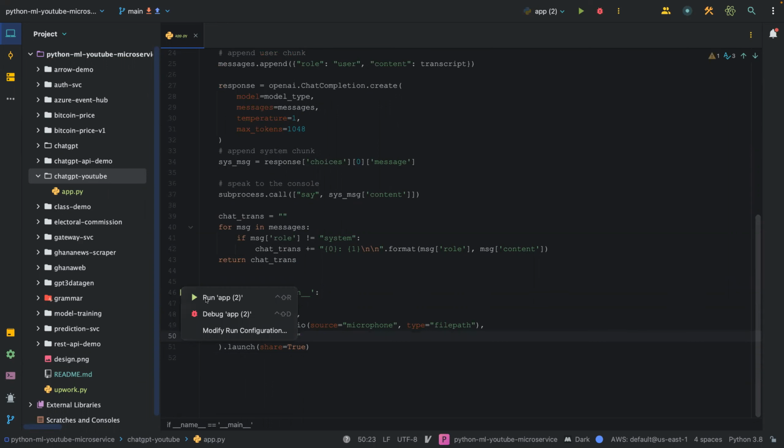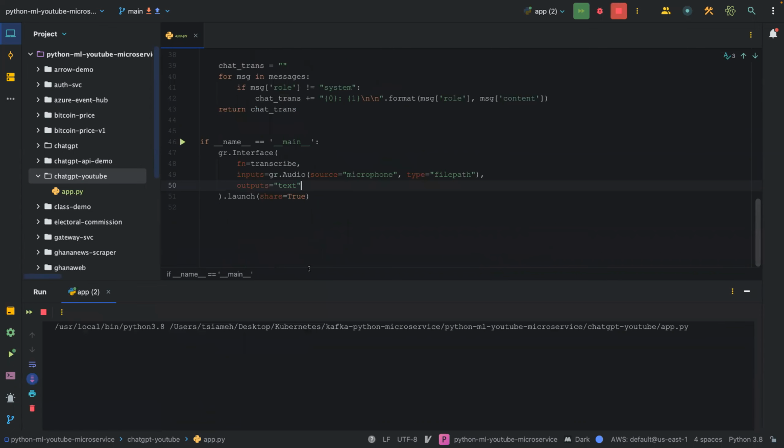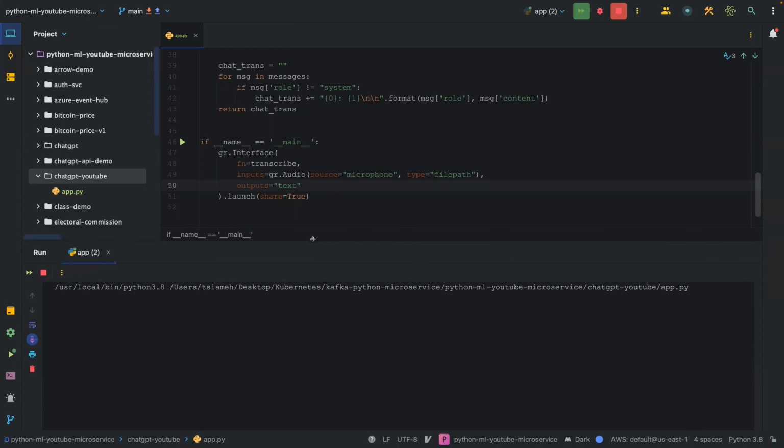So once I run this, this is just going to run and generate a link as well as a local host port for us. Taking a bit of time, not sure why, but let's wait for it.